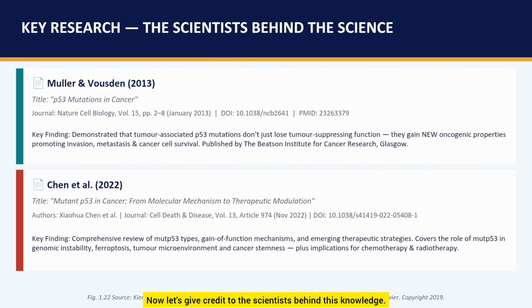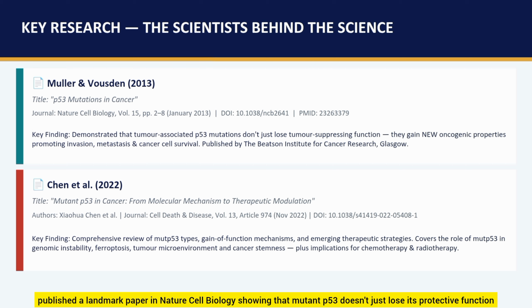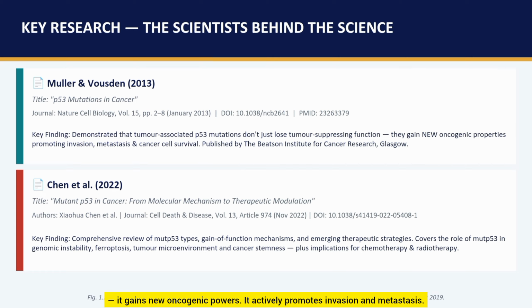Now let's give credit to the scientists behind this knowledge. Muller and Vousden, 2013, published a landmark paper in Nature Cell Biology showing that mutant p53 doesn't just lose its protective function. It gains new oncogenic powers. It actively promotes invasion and metastasis. Chen et al., 2022, in Cell Death and Disease, gave us a comprehensive review of all the ways mutant p53 drives cancer, and what we can do about it therapeutically. These two papers are essential reading if you want to go deeper into cancer biology.